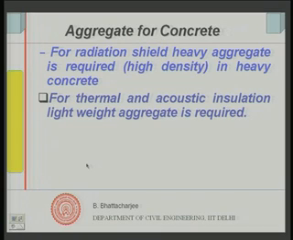Special cases, if you have a radiation shield, for example a nuclear reactor, its wall needs radiation shielding, you do not want radiation to come out of it. In such situations you use heavy aggregate, something like magnetite or hematite, very heavy aggregate, density is very high, because high density and thickness are required to absorb the radiation, not allowing the radiation to go. This concrete is known as heavy concrete. So, when you have heavy concrete, heavy density aggregates are used.